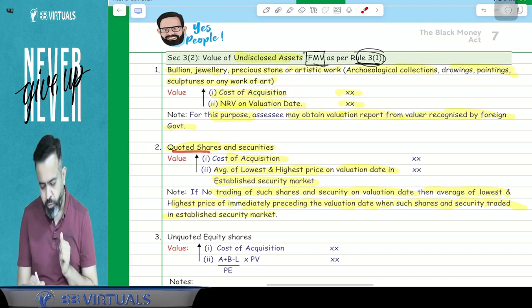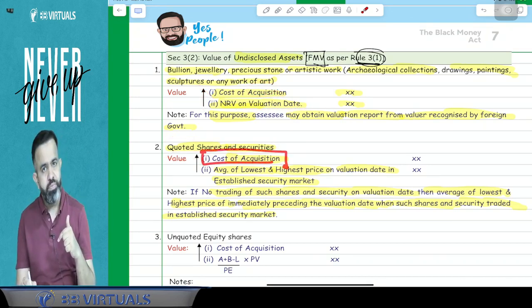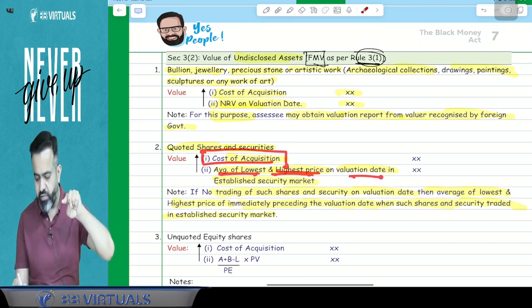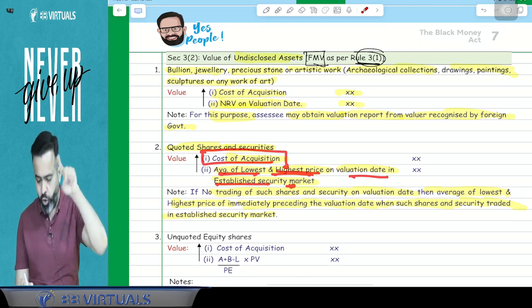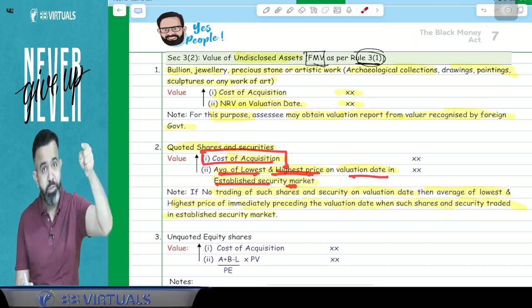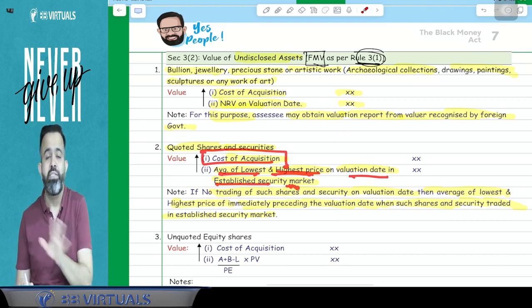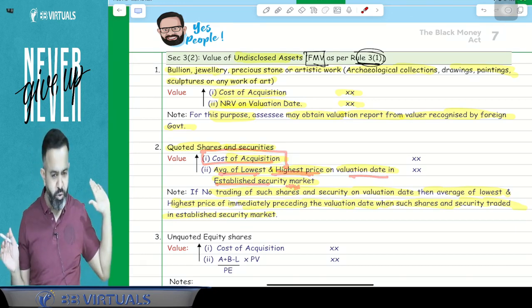Second is in case of quoted share and security, just take whatever your cost of acquisition or the average of the lowest and highest price on the valuation date in the established security market. But on valuation date, 1st April of the previous year, suppose there is no trading, then just take the last trading session average. You got my point or not?